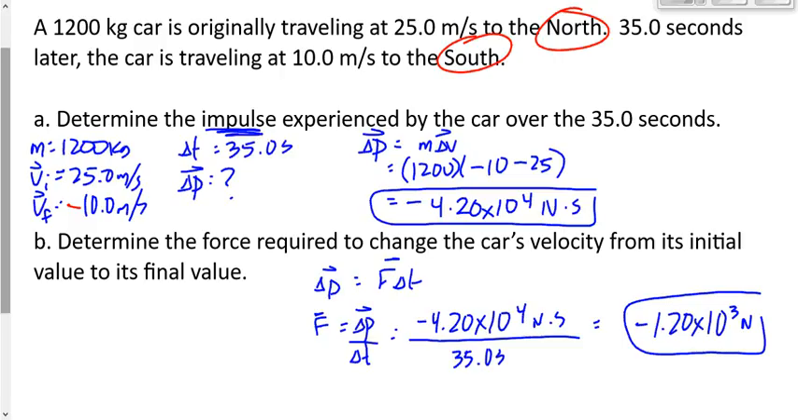What did I do here? I multiplied the mass by the change in velocity, which was negative 35. And then I divided it by the time, which was 35. It just happened by coincidence that the change in velocity happened to be the same as the time. That would be rare. Okay, don't expect to get the same answer there every time, because maybe 1 in 1,000 that would happen.